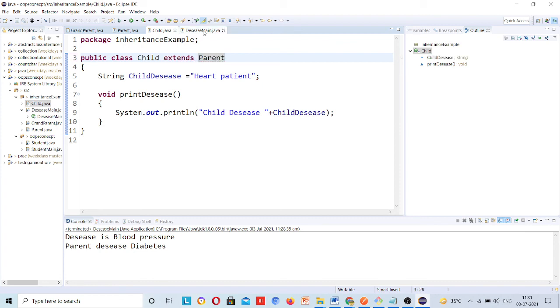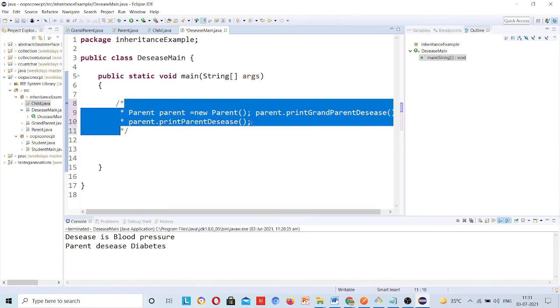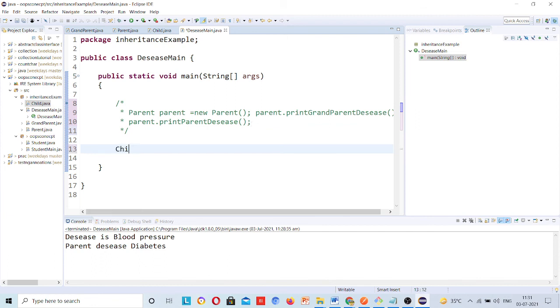Now if I create an object for the child class, child dot